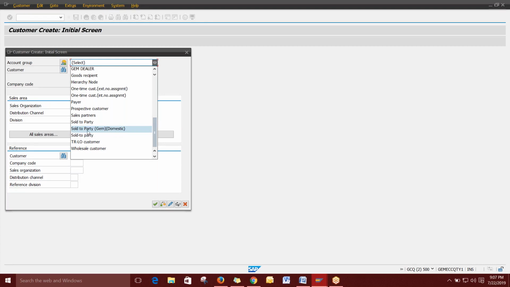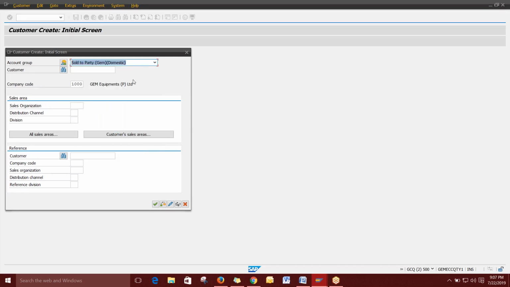I'm going to select a sold-to party, that is a domestic customer. I want to create a domestic customer, and I'm not giving a customer code here because the customer code is internal, that means automatic creation. When I save the document finally, this number will automatically get generated. We have only one company code here, so automatically the company code came. If you have more than five or six company codes, then you have to select it from this option. Now we have only one, so it came automatically. Next we have to give the sales organization.